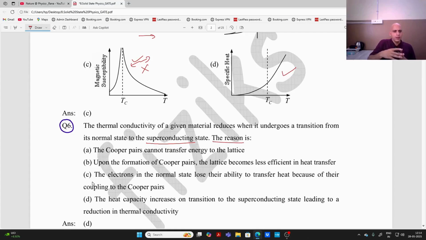So I want to tell you the thermal conductivity of a material, when it goes from normal to superconducting state, usually gets reduced. This is because when the electrons are involved in the superconducting process, they are not going to take the heat for thermal conductivity, right. So this is the reason.